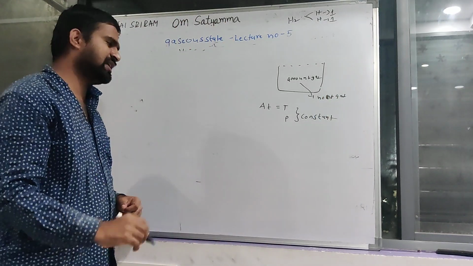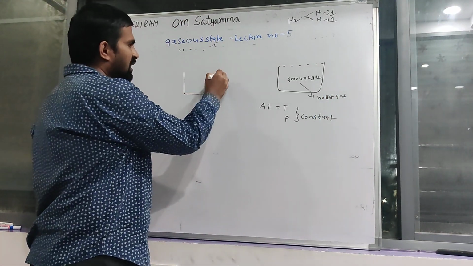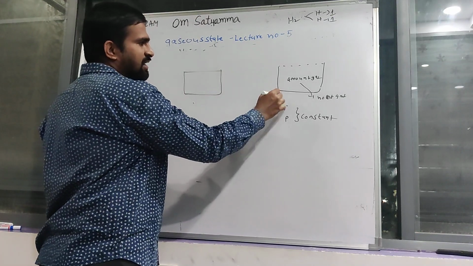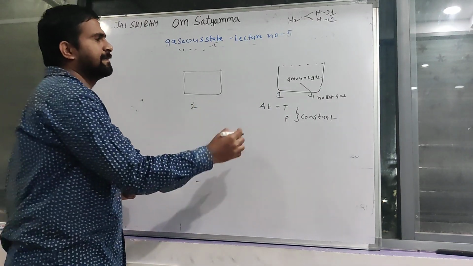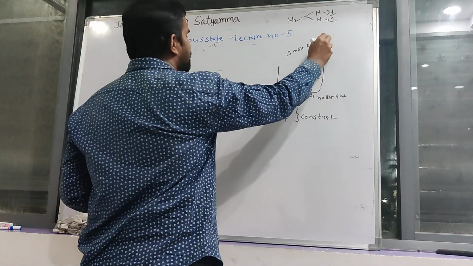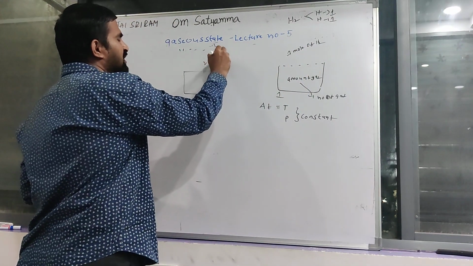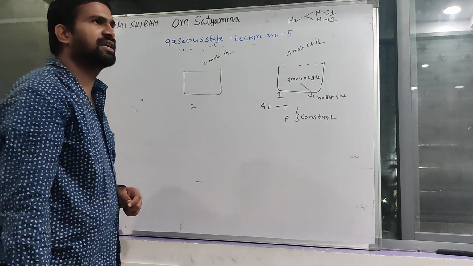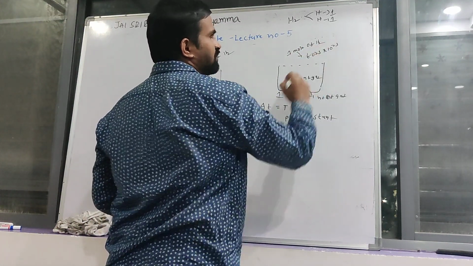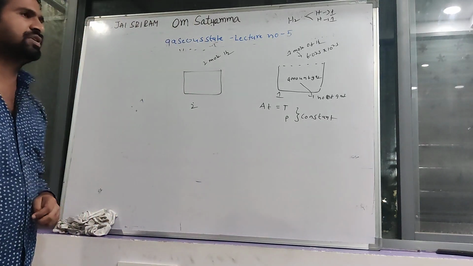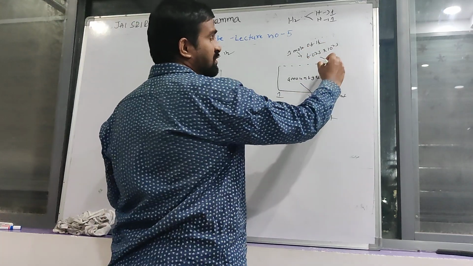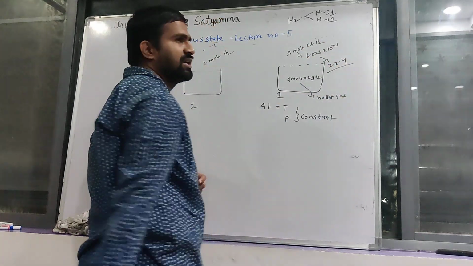If the number of moles increases, for example, you are taking this one container and this second container. Here I am taking 1 mole of hydrogen gas, here 2 moles of hydrogen gas. 1 mole of hydrogen gas having 6.023 into 10 power 23 atoms occupies 22.4 liters of space.